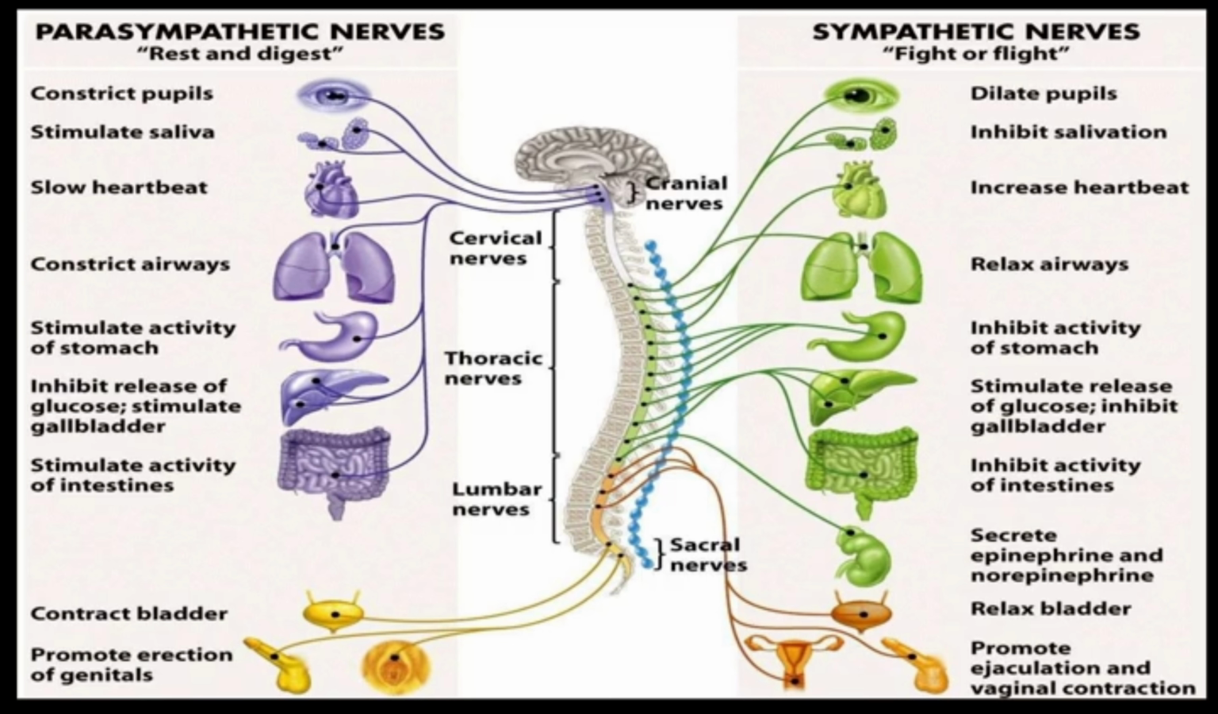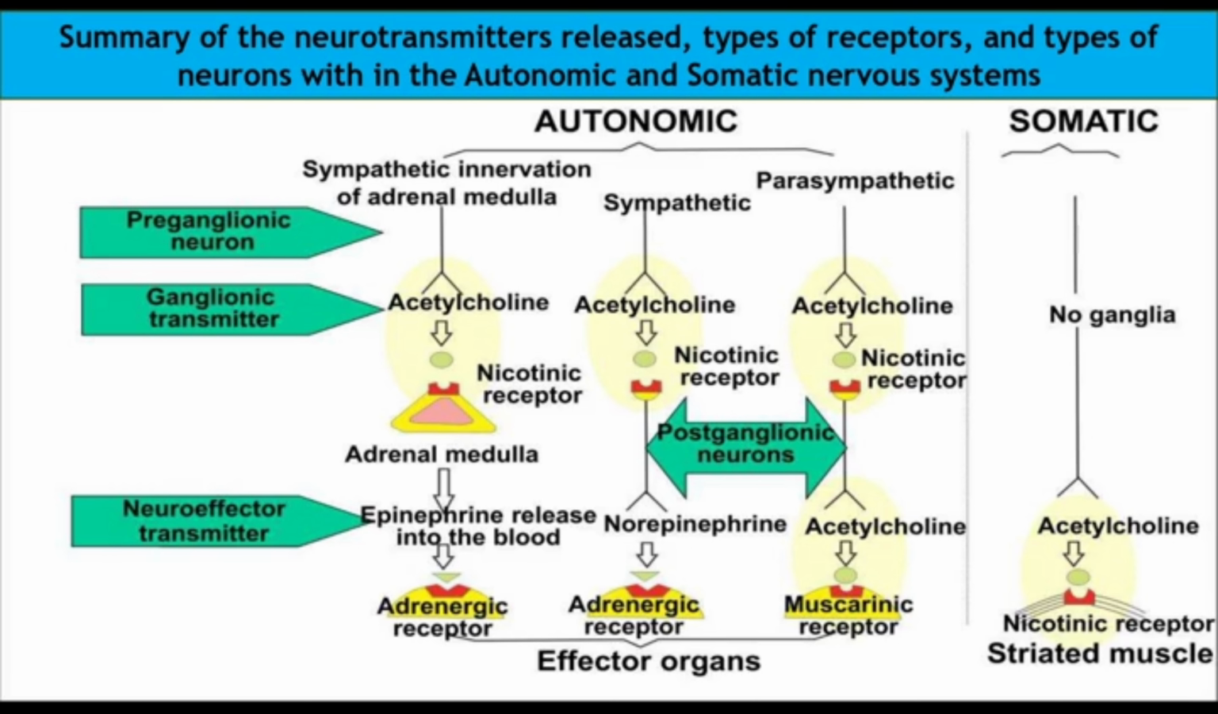What is miosis, what is mydriasis, what happens in the saliva, what happens in the heartbeat. These things we can directly check from this image. So you want to be thorough with that. Don't forget, very, very important topic, and we can expect questions from this topic also. And the next one is coming: summary of the neurotransmitters released and types of receptors, types of neurons with the autonomic and somatic nervous system. This is same as the Lippincott representation also. You want to be thorough with this one. The remaining portions are all based on this one.